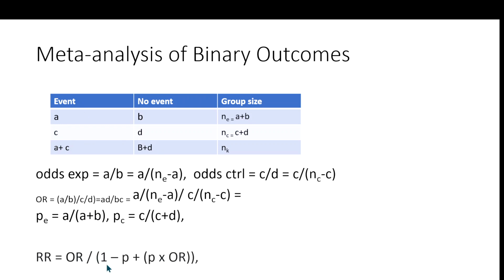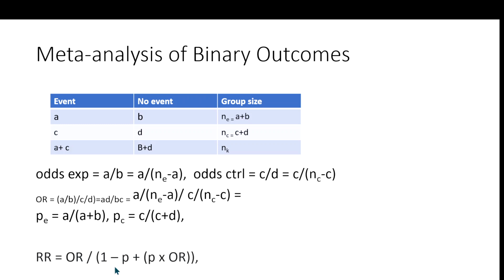But sometimes the odds ratio may be an approximate measure of the risk ratio. For example, when the disease is rare, then odds ratios and risk ratios are approximately equal. There is also a conversion factor where you can convert an odds ratio to a risk ratio. The way you convert it is this way: risk ratio equals the odds ratio divided by this conversion factor, and the conversion factor is 1 minus P, where P is the prevalence of the disease, plus the prevalence of the disease multiplied by the calculated odds ratio.